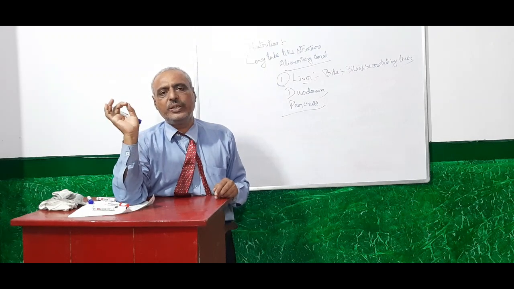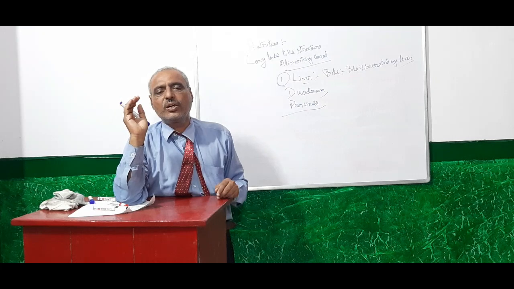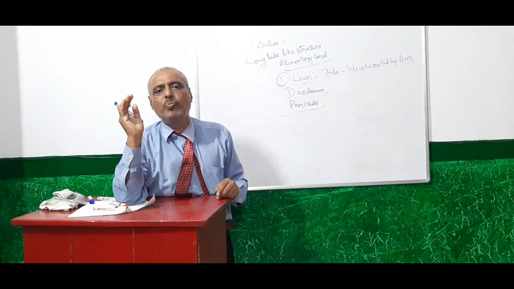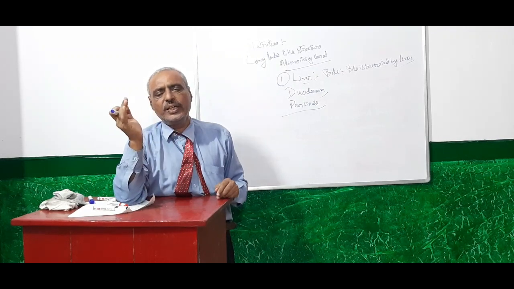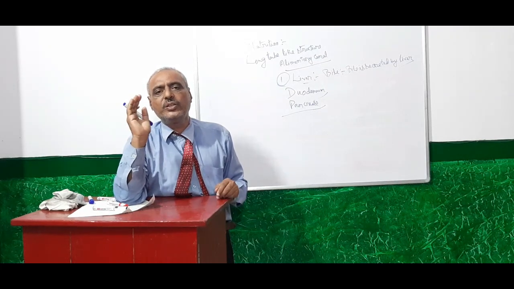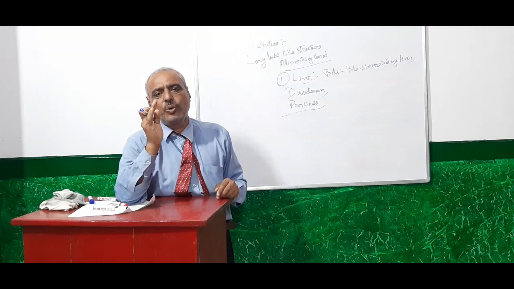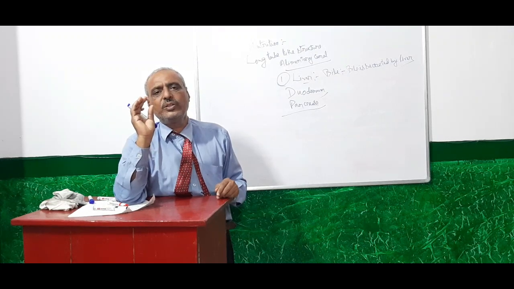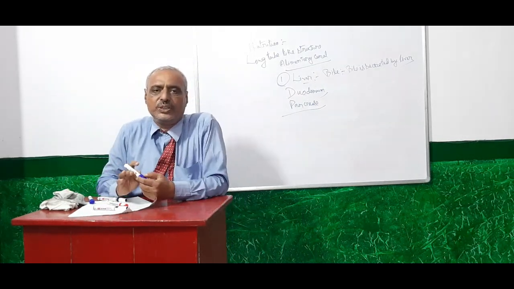So this is the characteristic of a basic medium, that the color changes to blue black. And when you move below 7 and an acidic medium is created, then it will turn red. And when you move towards 1 and very near to 1, it will turn deep red. So these are the properties of acidic and basic medium.